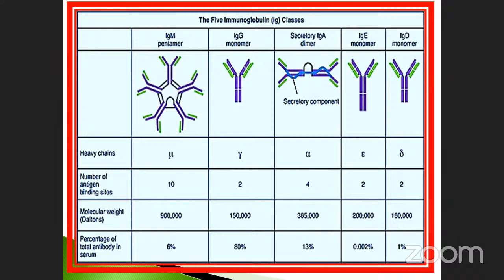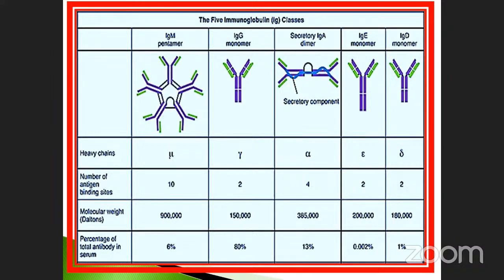Next one is immunoglobulin G. It is a monomer. Immunoglobulin E is also a monomer. Immunoglobulin D is also a monomer. And secretory immunoglobulin A is a dimer because 2 antibodies are united with the help of a bond. Okay, immunoglobulin M we saw. Immunoglobulin G is a monomer. See here, the structure: the heavy chain and light chain are connected by a disulfide bond. The G is denoted as gamma.